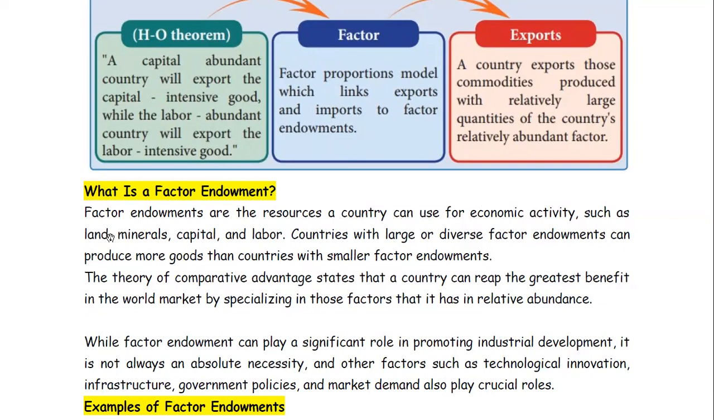And what are those factors? Like land, minerals, capital, and labor. Labor is also a factor, mind it. Countries with large or diverse factor endowments can produce more goods than countries with smaller factor endowments. Obviously, if a country has large availability of these factors, then its economic activity will be more, which means the development of the economy of that country will be more compared to a country which has less availability of such factors.